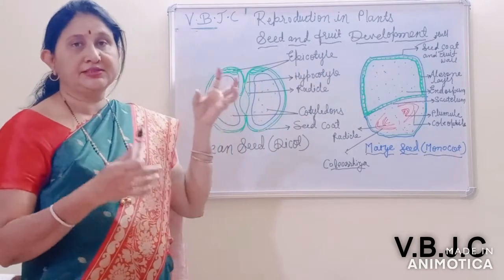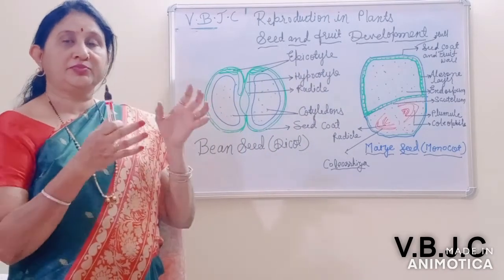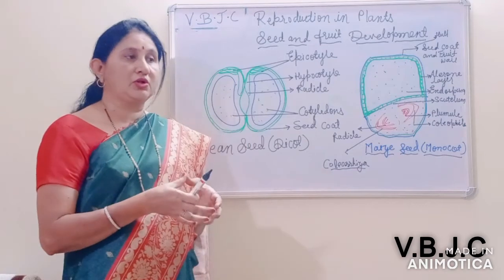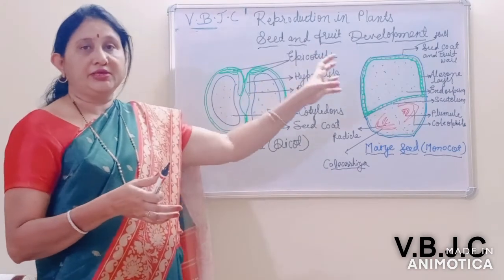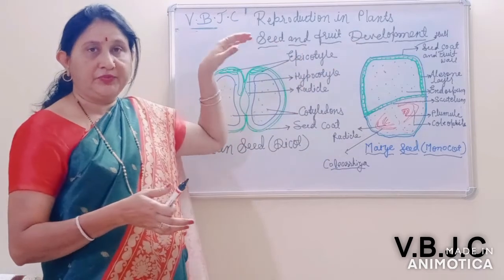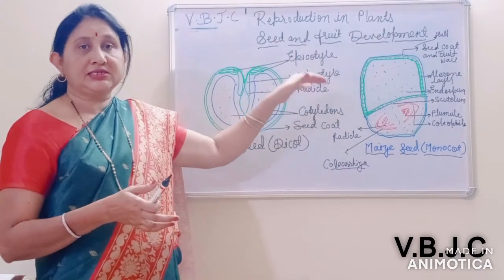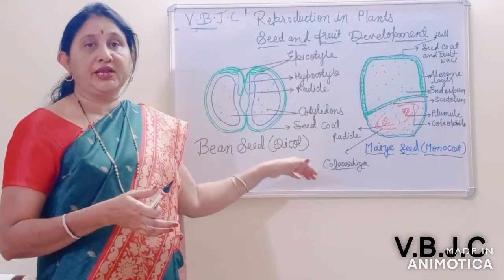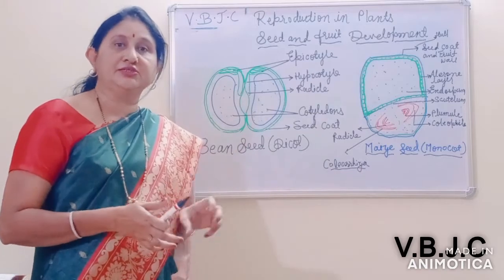They need some dormancy period. During the dormancy period there is an arrest of metabolism, known as the metabolic arrest stage. Because of the metabolic arrest stage, the seeds cannot germinate even under favorable conditions.